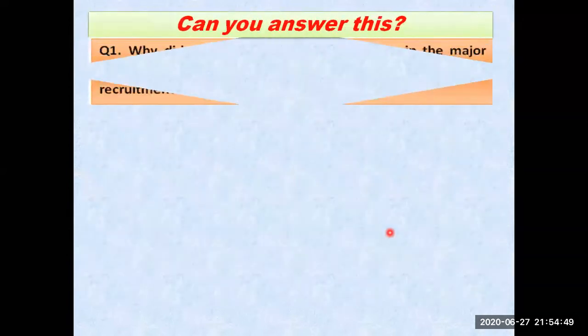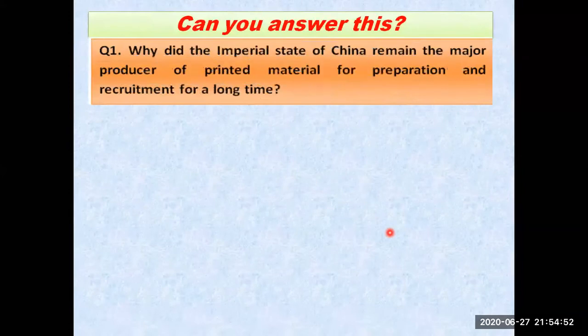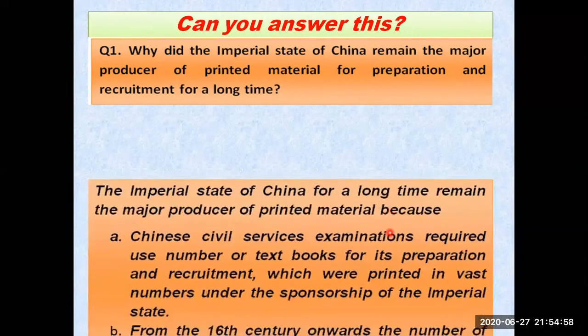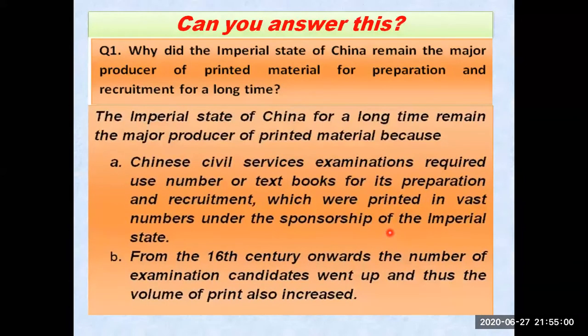Now, can you answer this question? Why did the imperial state of China remain the major producer of printed material for preparation and recruitment for a long time? The answer we have just discussed: the Chinese civil service examination was one of the important reasons because of which the imperial state of China was the major producer of printed material.